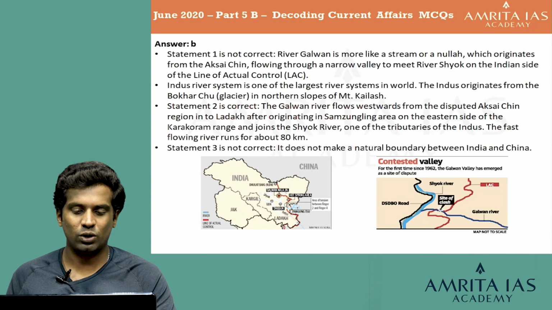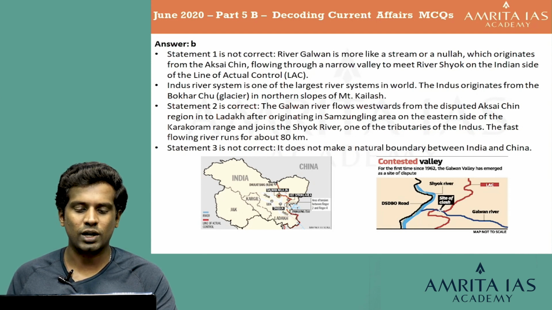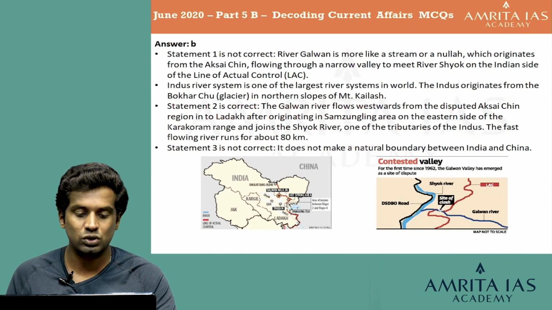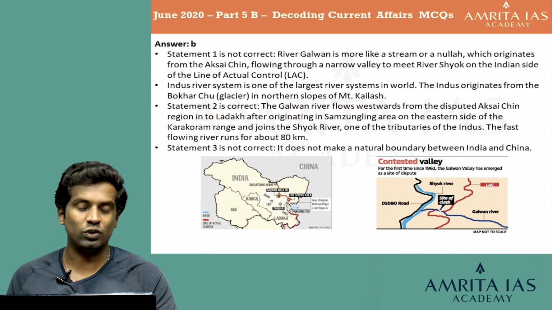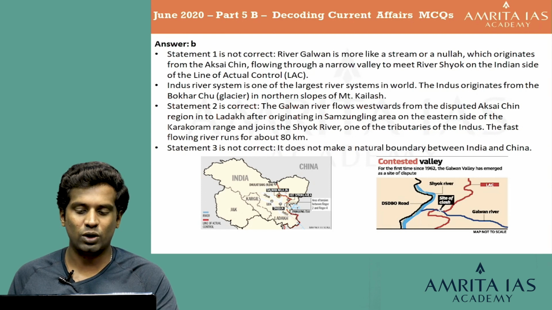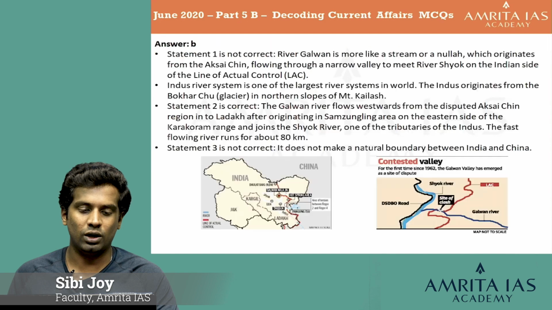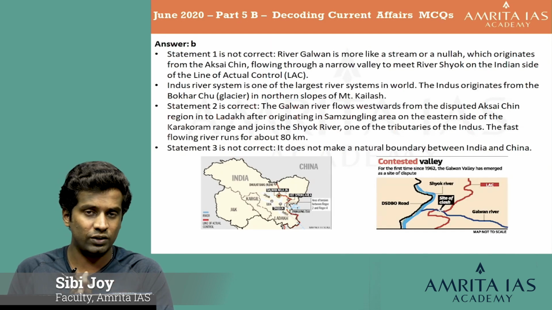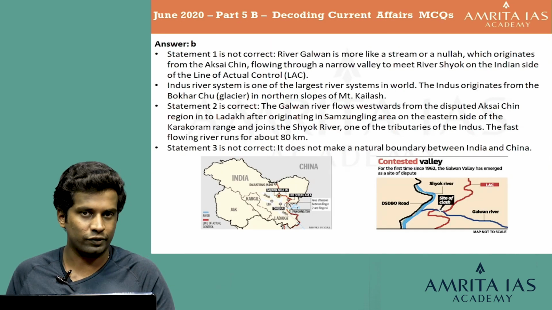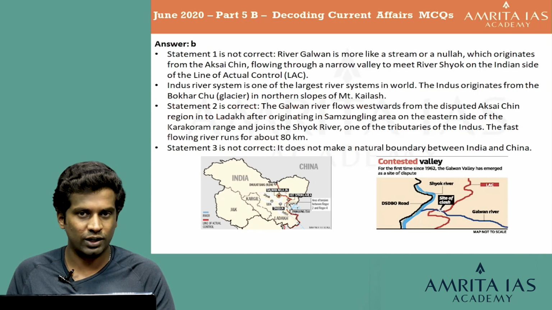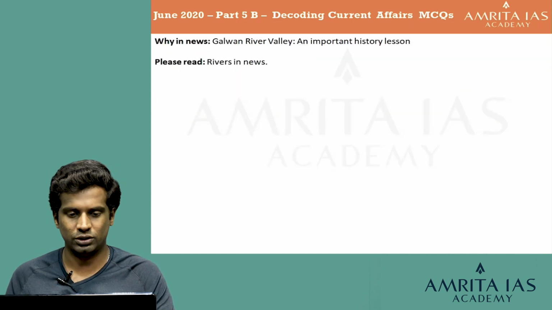The second statement is correct because the Galwan River flows westwards from the disputed Aksai Chin region into Ladakh after originating in the Samzungling area on the eastern side of the Karakoram range and joins the Shiok River, one of the tributaries of the Indus. The fast-flowing river runs for about 80 kilometers. The third statement is not correct because it does not make a natural boundary between India and China, and it is a contested valley with regards to the India-China border conflict. So that is the explanation about the Galwan River Valley. Let's go for the next question.